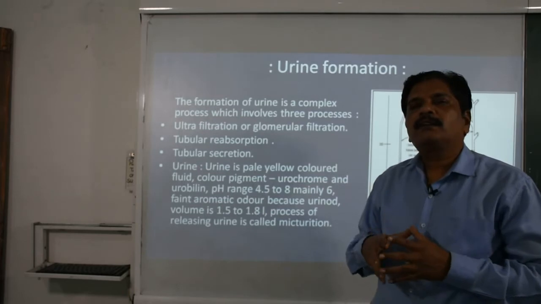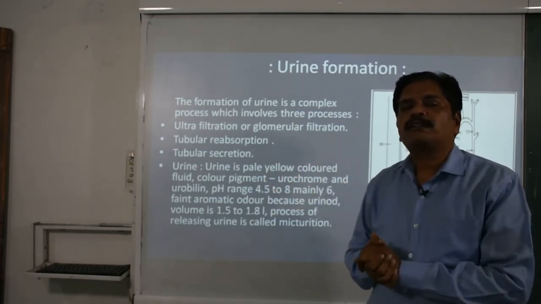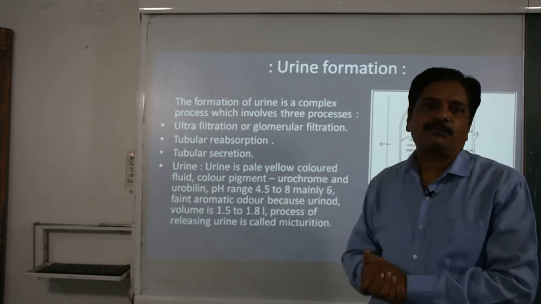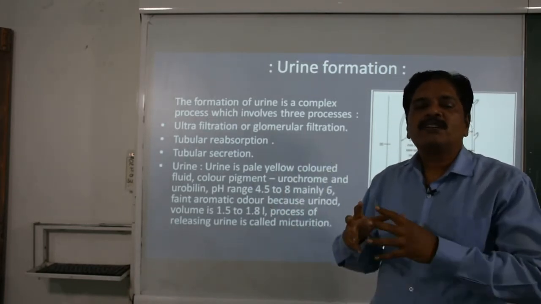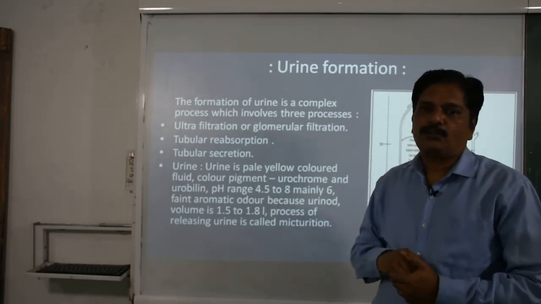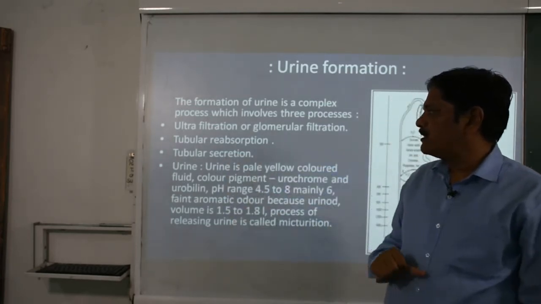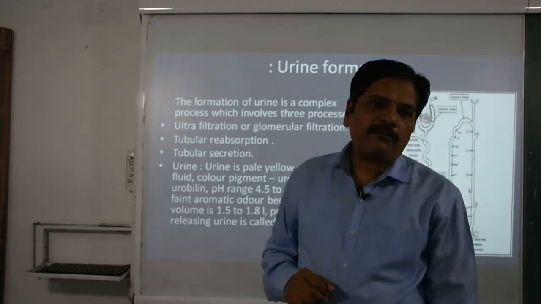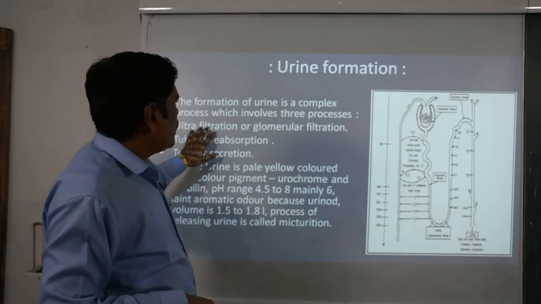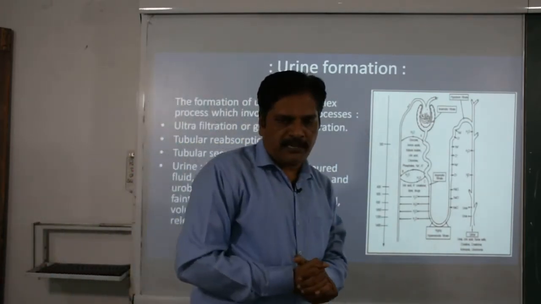Clear? Again, the last part, as I told you, is the distal convoluted tubule, which is responsible for resecreting the fluid to maintain the concentration of the urine. That's why it is called tubular secretion. So one by one, here we are discussing these three stages. First of all, the ultrafiltration or the glomerular filtration.